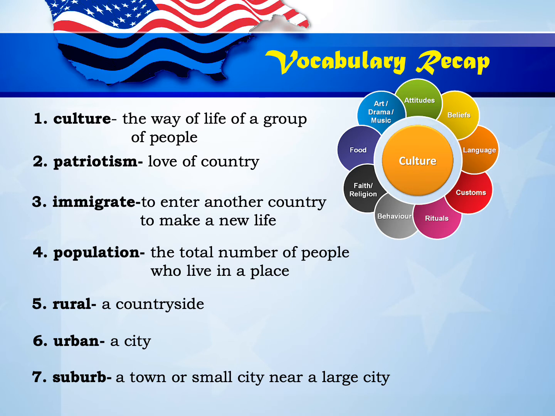5. By the way, these words, rural, urban, and suburban, are kinds of community. So when you say rural, it means a countryside, and urban means a city, and suburb is a town or small city near a large city. All right, so let's move to our lesson for today.